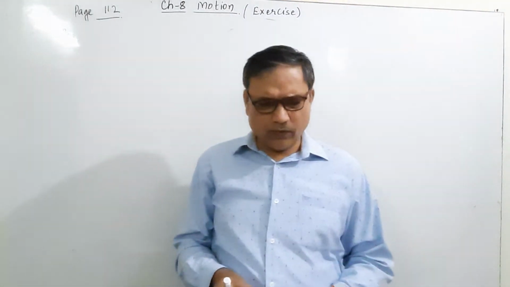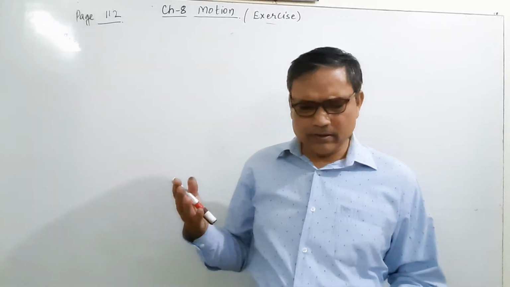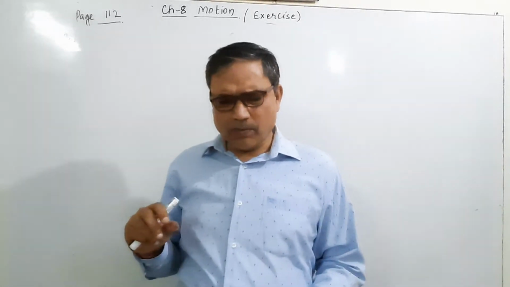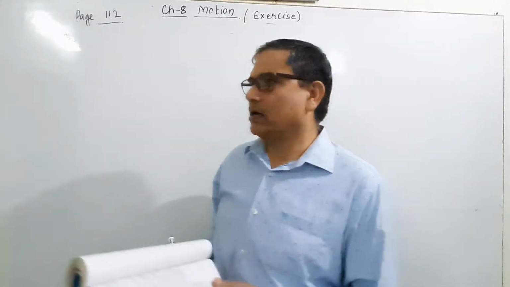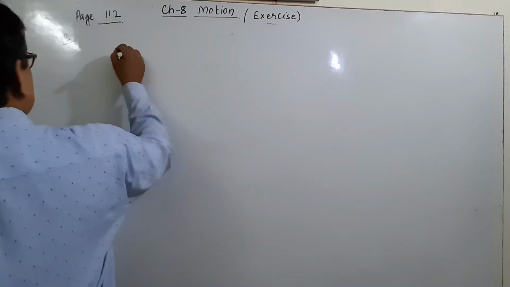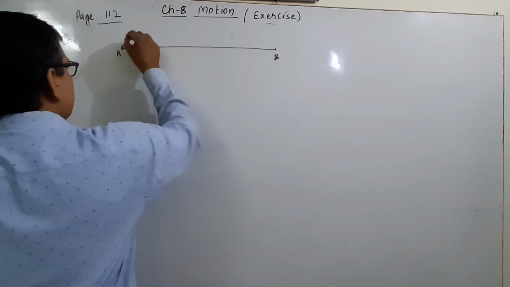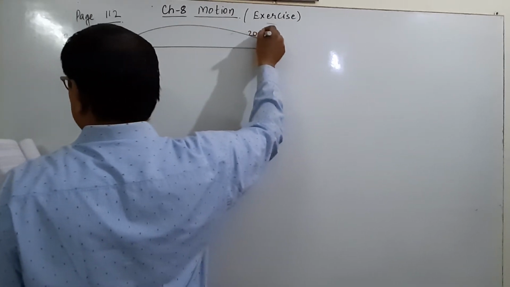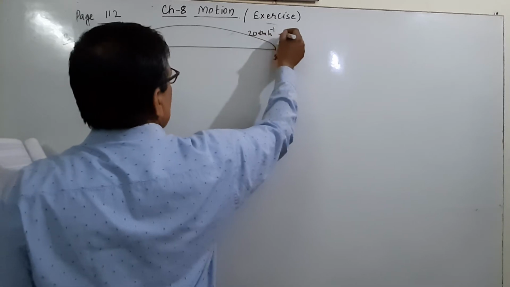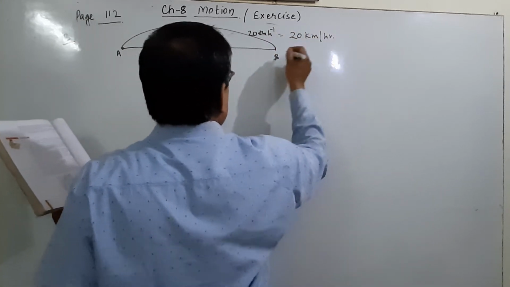Third is Abdul while driving to school. He is moving toward the school, and the average speed of his trip is 20 km per hour. It means driving from point A and reaching the school B at an average speed of 20 km per hour. And I told you that we can write 20 km per hour.